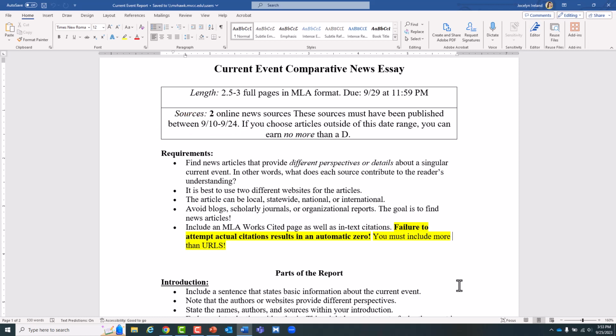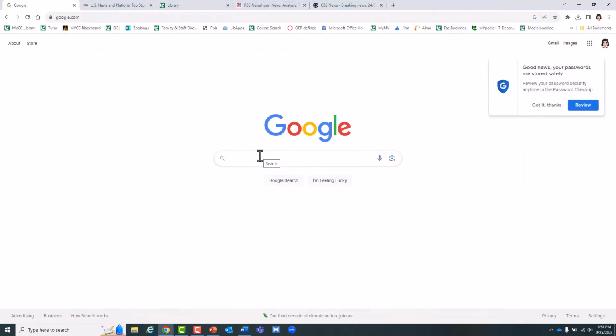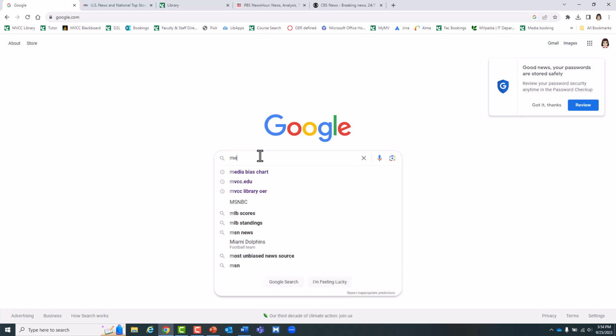Again, your professor is looking for current events and events that are pertinent to society. Consider different options for a news source. There are many possible news sources you could review. Our aim is to look at different perspectives. So one strategy is to look at a media bias chart.